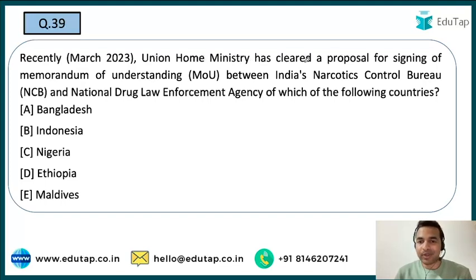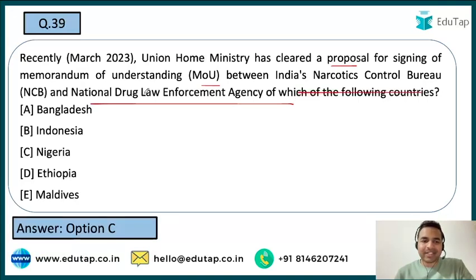So guys, Union Home Ministry has cleared a proposal for signing of an MOU between India's Narcotic Control Bureau, the NCB, and a similar enforcement agency of one country, that is the National Drug Law Enforcement Agency. You have to tell which country this agency belongs to. Is it Bangladesh, Indonesia, Nigeria, Ethiopia or Maldives? So guys, let me tell you the right answer. It is once again the country whose capital is Abuja, which we read about in the context of the presidential election. And here the right answer is option C, that is Nigeria.